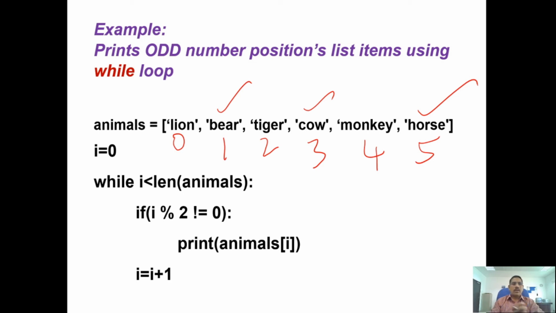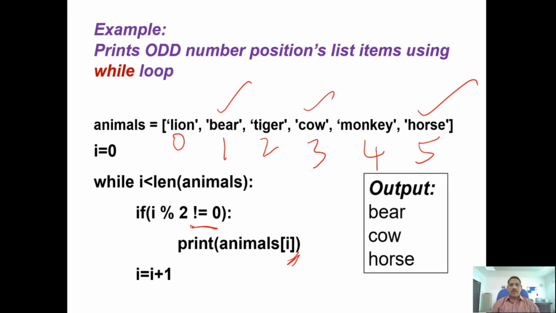So first of all, we need to identify the total number of items in the list, and use the modulus not equal to 0 condition on the index position, and you will get the answer here. Those three values will be printed. I think these are the basic examples of the while loop, the basic principles of how to use the while loop in Python.